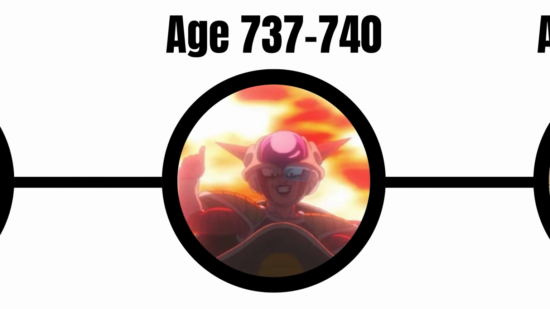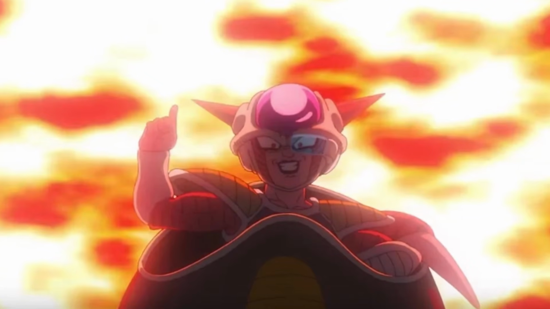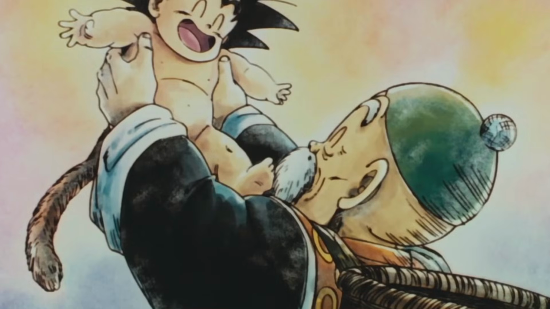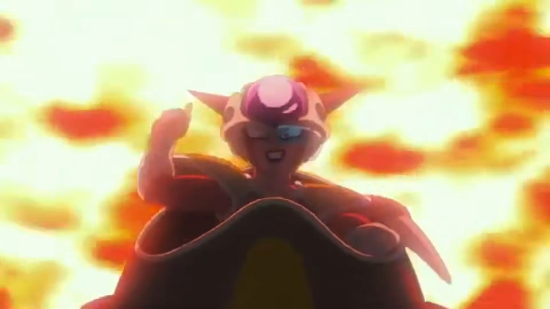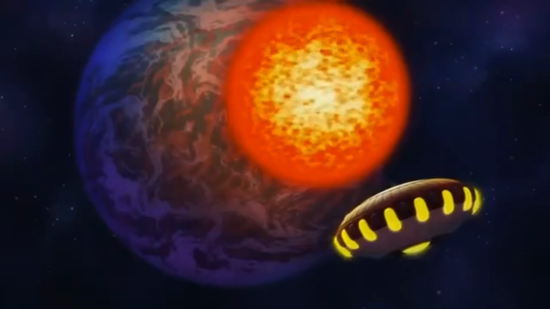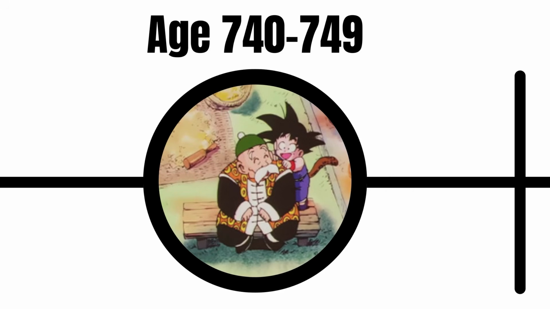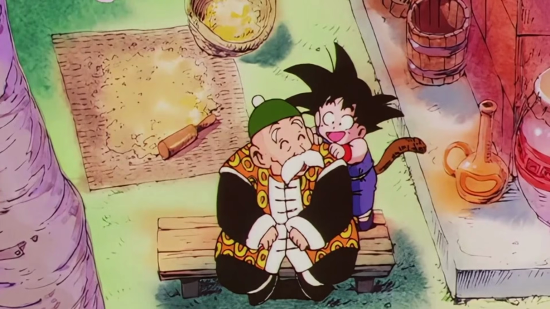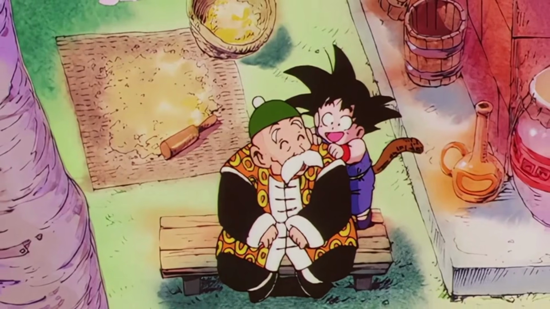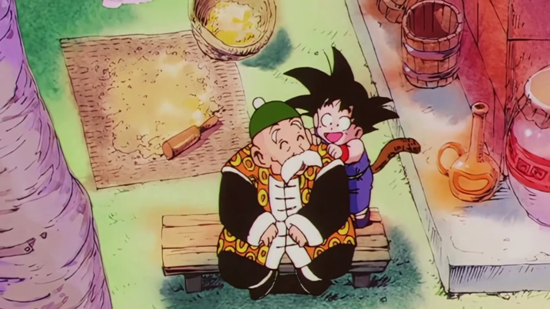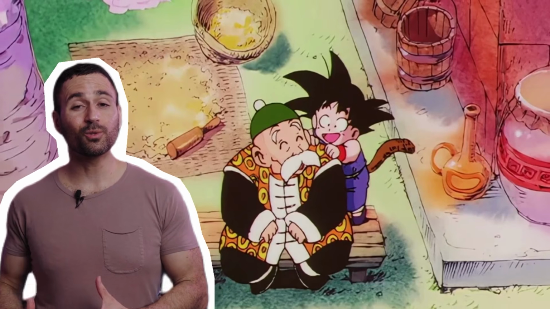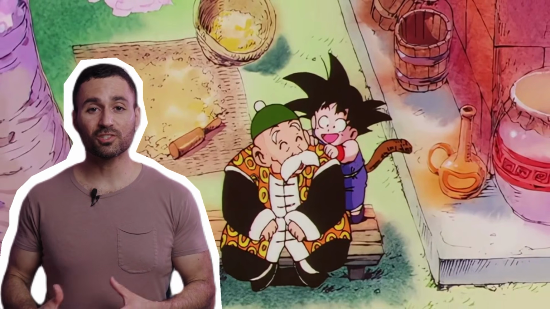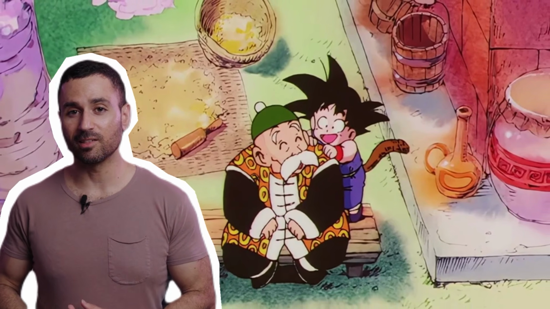Age 737 to 740, Kakarot eventually lands on Earth and is found by Grandpa Gohan, who names him Goku, and raises him. About a month later, Frieza destroys Planet Vegeta, wiping out most of the Saiyan race. Age 740 to 749, during Goku's early childhood, he falls, hits his head, and loses most of the violent nature that he has from his Saiyan roots, basically turning him into the kind, curious kid we know. Sometime later, Goku turns into the giant ape form, loses control, and kills Grandpa Gohan by accident.